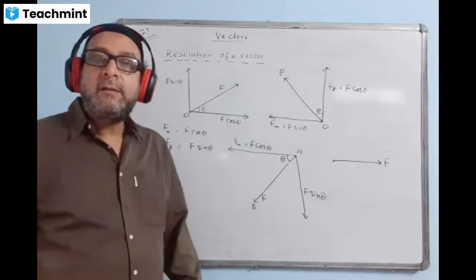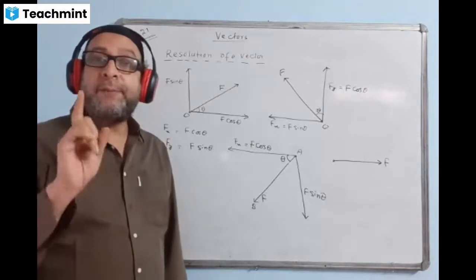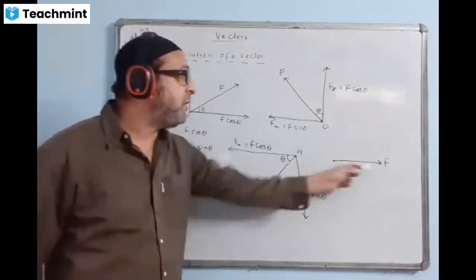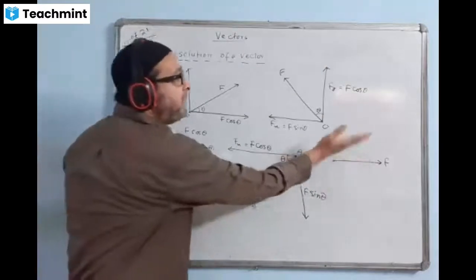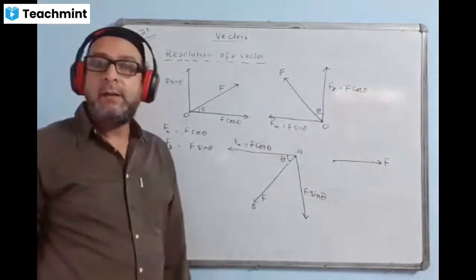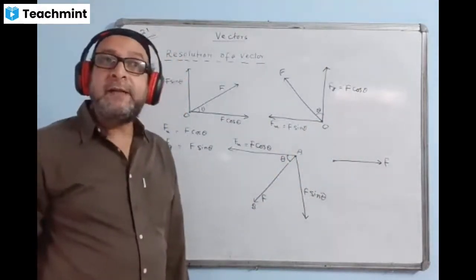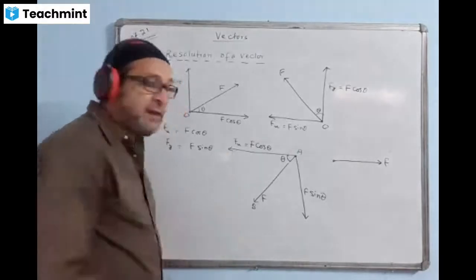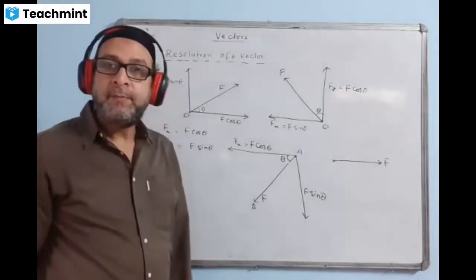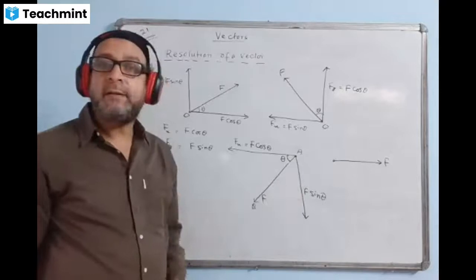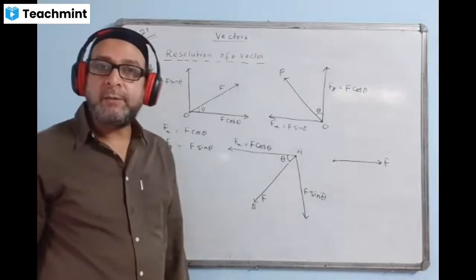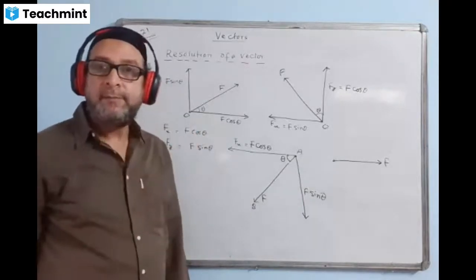I'll say it is not breakable because it is already horizontal. Only the vector which makes some angle will be breakable into coordinate components, along the x-axis, along the y-axis. We cannot break it in horizontal and vertical components because it is purely horizontal.